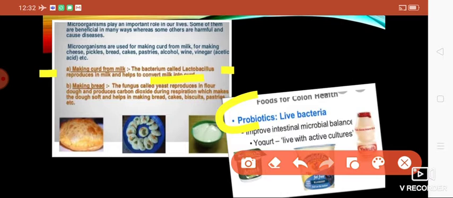Next children, we are using yeast in making bread. First, we have to add sugar, warm water and yeast cells to the flour. The flour will rise and after baking, we'll get the tasty, yummy bread. So apart from that, microorganisms are also used in making cheese, pickle, bread, cake and pastries, vinegar, etc.